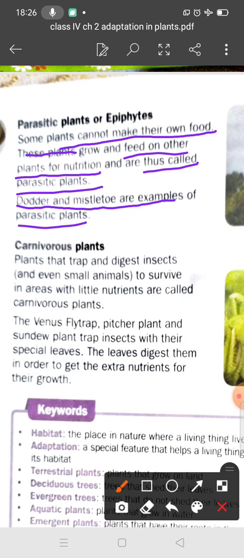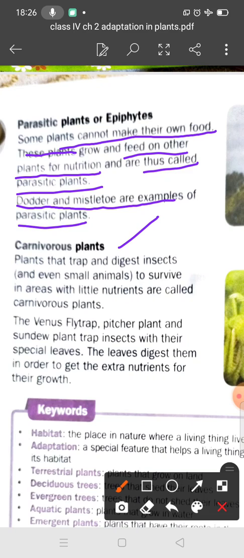Now students, next is the carnivorous plant, a plant that traps and digests insects. What is carnivorous? We have discussed carnivorous animals in previous classes: animals that depend on other small animals for their food.